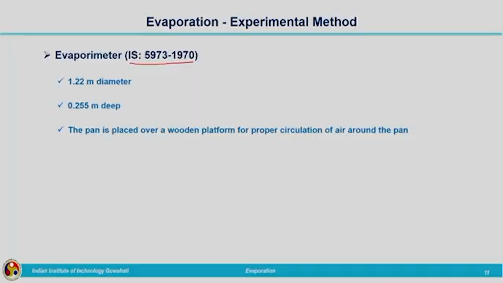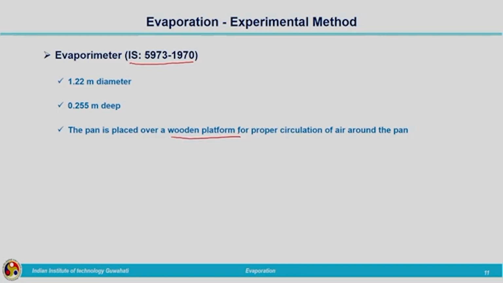This pan has a particular diameter. Different types of pans have different dimensions. So, here the evaporimeter has a 1.22 meter diameter and 0.255 meter depth. What will we be doing? We will be placing this pan over a wooden platform.